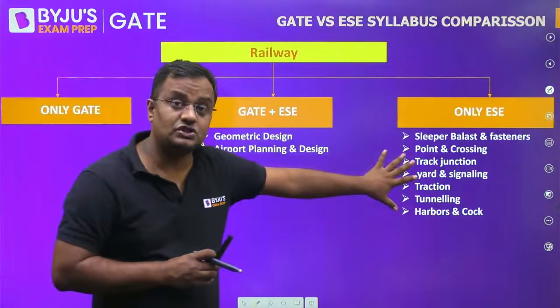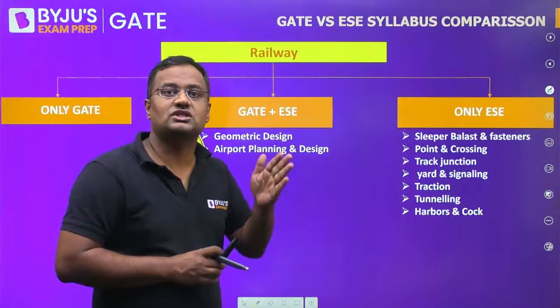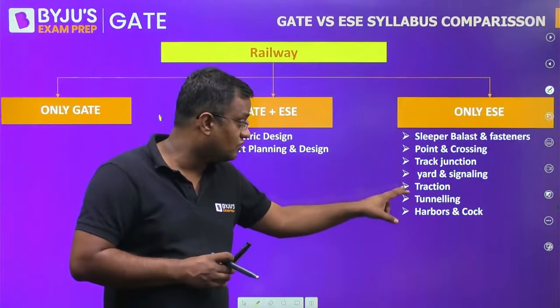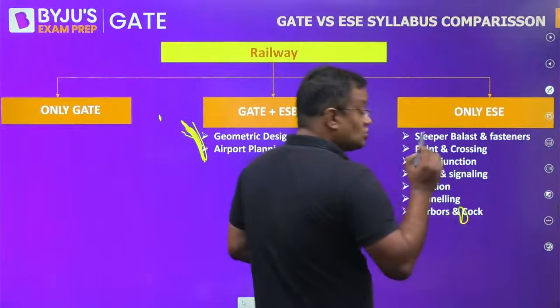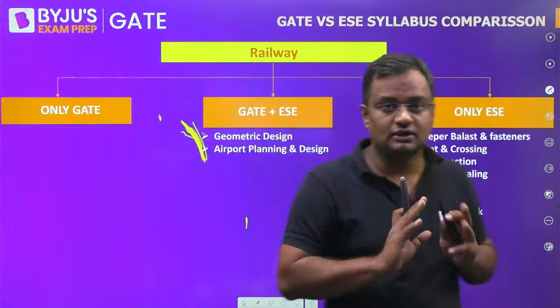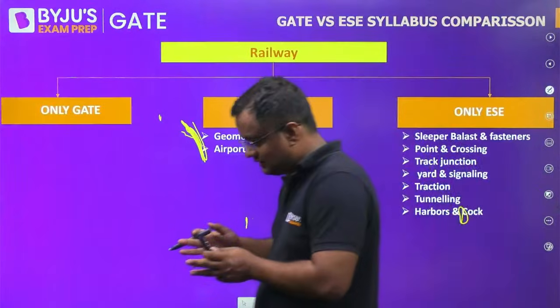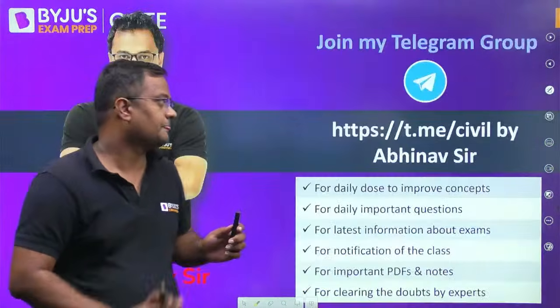But for ESE, which is only ESE, sleeper, ballast, fasteners, points and crossing, track junctions, yard and signaling, traction and tractive force, tunneling, harbors, and docks, which is only in ESE. It is again a huge difference. If you compare GATE railway and ESE railway, it is a huge difference.